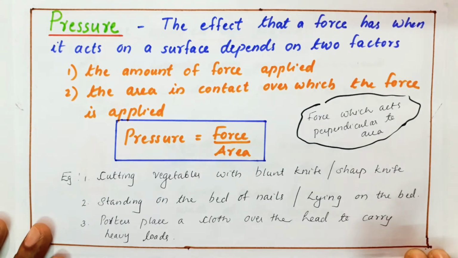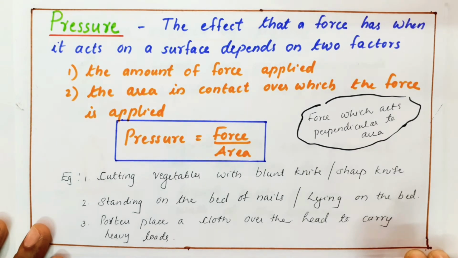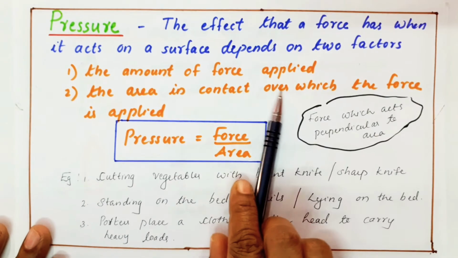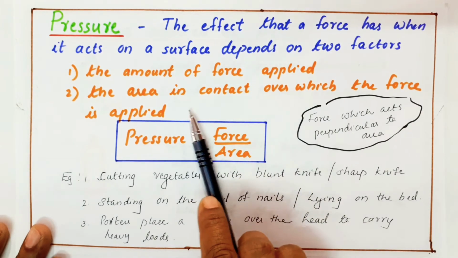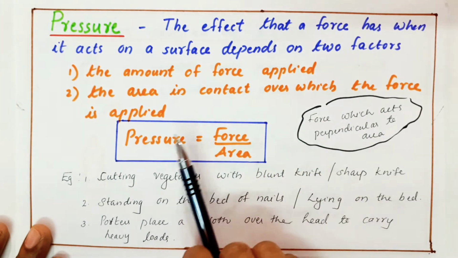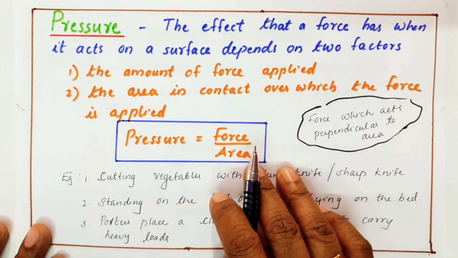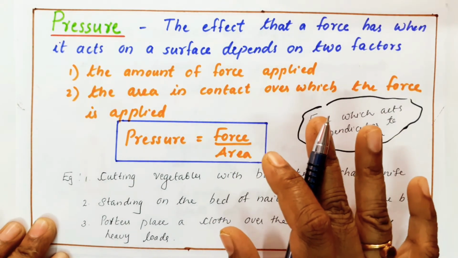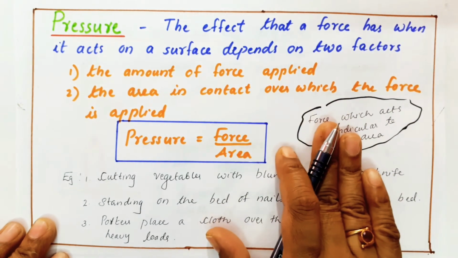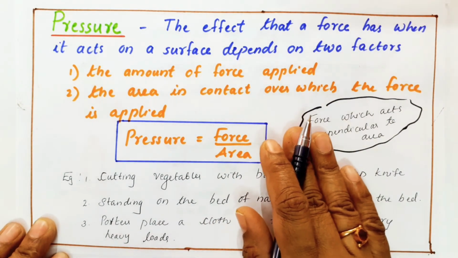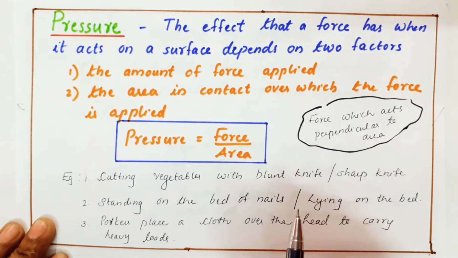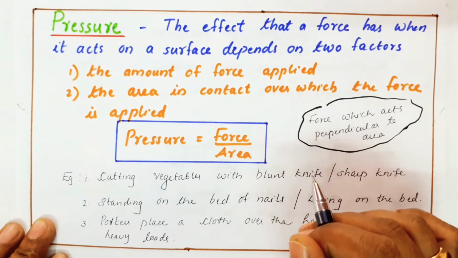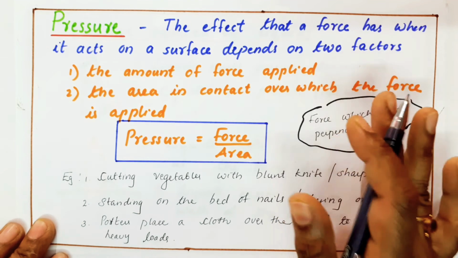The effect that a force has when it acts on a surface depends on two factors. That means the amount of force applied and the area in contact over which the force is applied. So, what is pressure? We are applying a force on a surface. How much force you are applying, and on which surface you are applying it. These are the two things it depends on. Which surface means how much area you are applying it over. That we call by the name pressure.